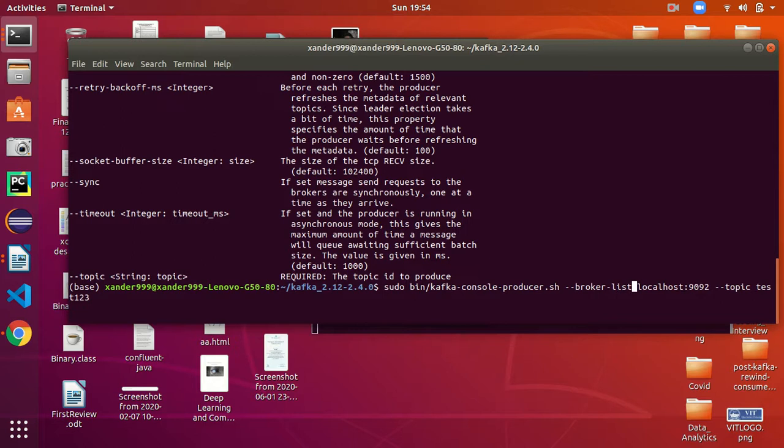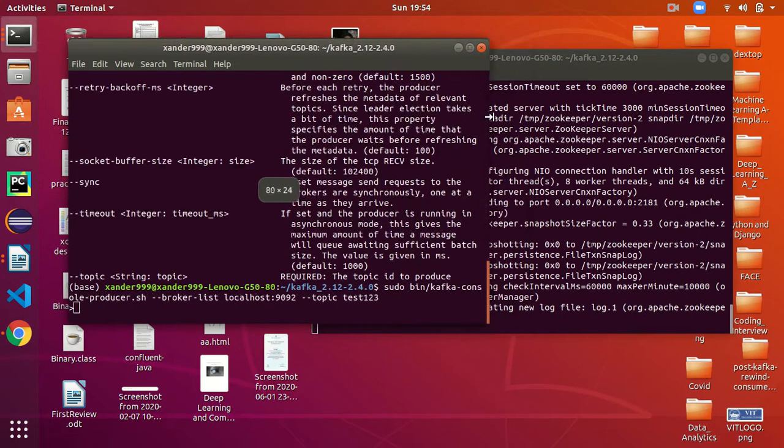Kafka is a broker and we need to write this option as broker list. Yeah, I'm sure it will work. We can already see our producer process has started.